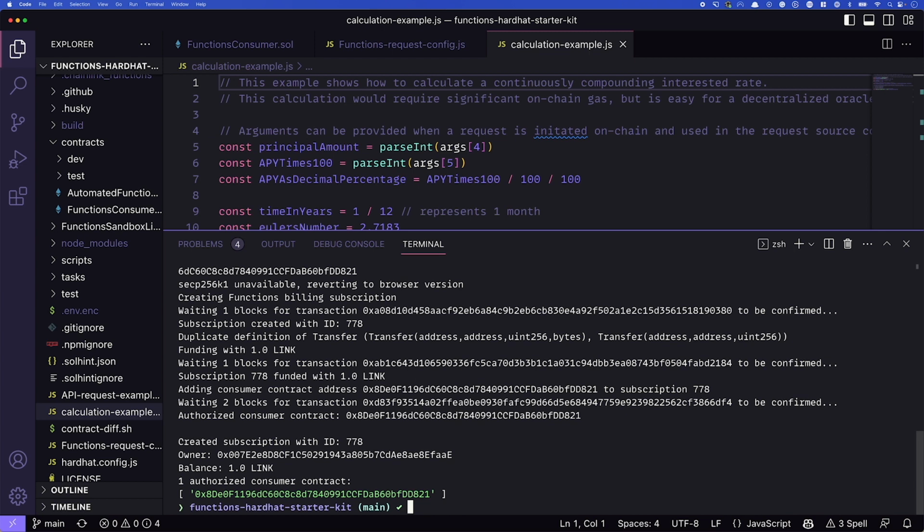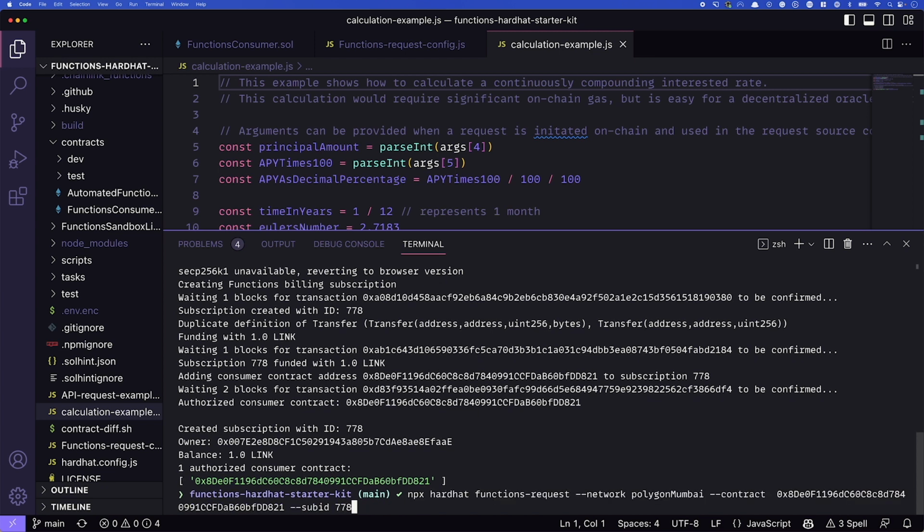So we've deployed our consumer contract. We've created a subscription. How do we actually run a function in the Oracle network? We do that with npx hardhat functions request. We pass in our network, again, that's Polygon Mumbai. Pass in the contract address, that's the consumer contract that we deployed, and we pass in our subscription ID.